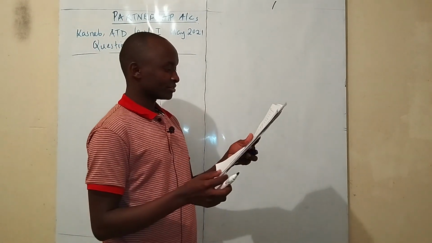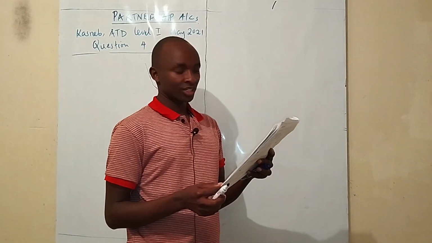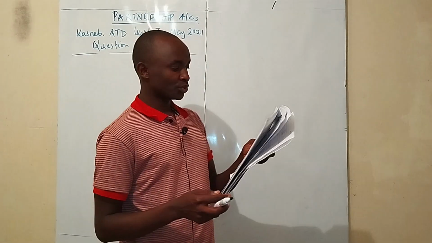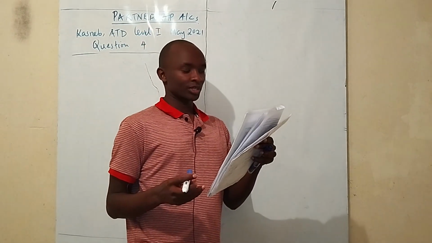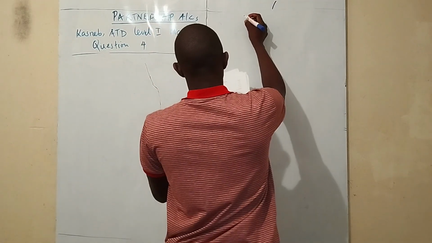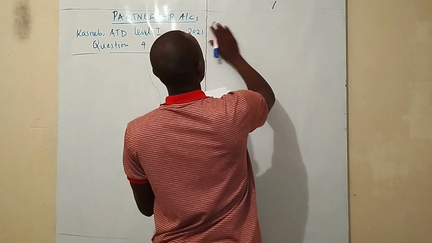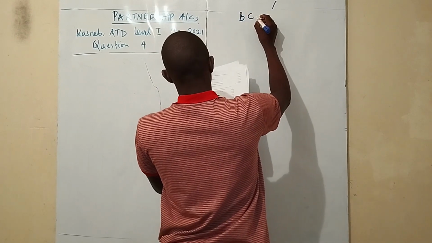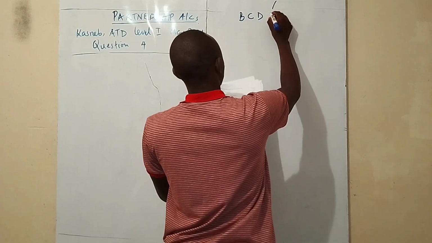So now that we have Bondo, Chilungu and Donde, I'm going to denote Bondo with B, Chilungu with C, and Donde with D. Yes, so we have the Bondo, Chilungu and Donde partnership.